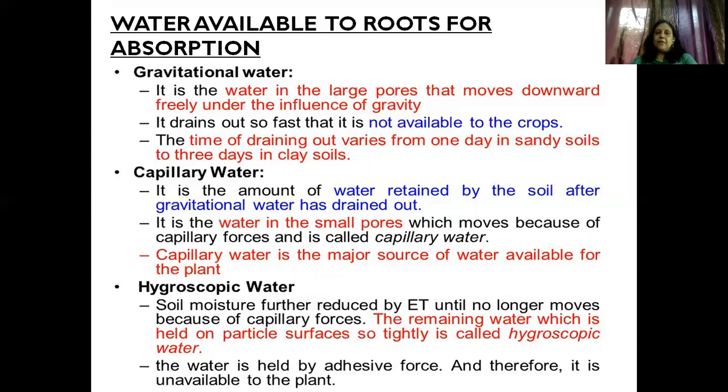That means the excess water has drained out because of gravity, and the remaining water is retained in the soil, and then it gets absorbed through capillary action. So it is the water in the small pores which moves because of the capillary force, and it is called the capillary water. The capillary water is the major source of water available for the plants.